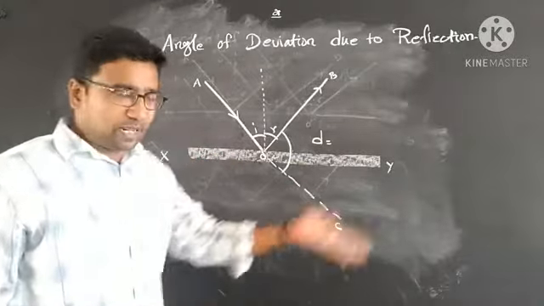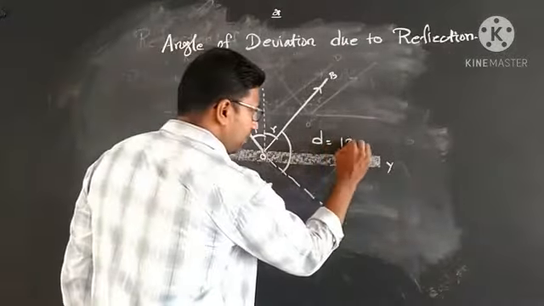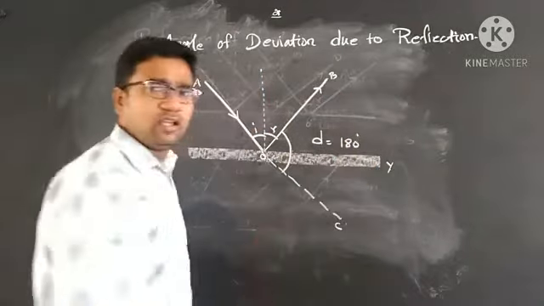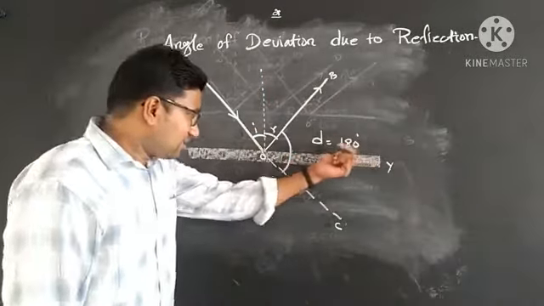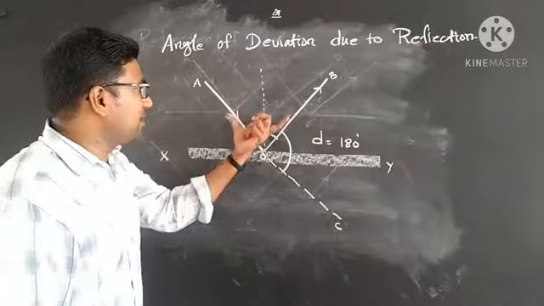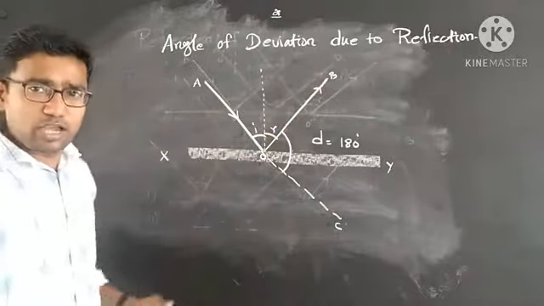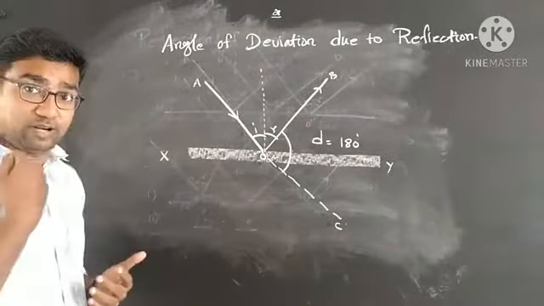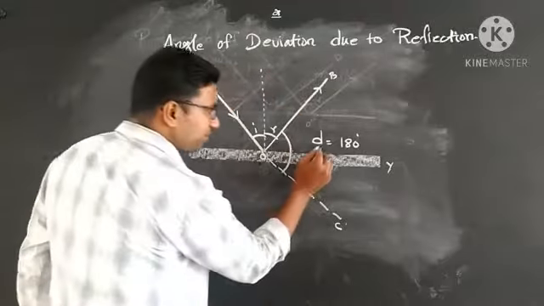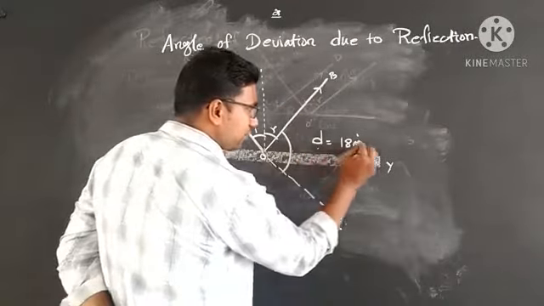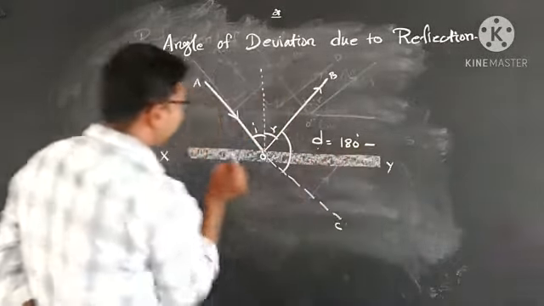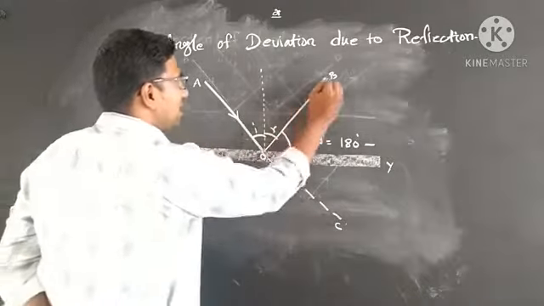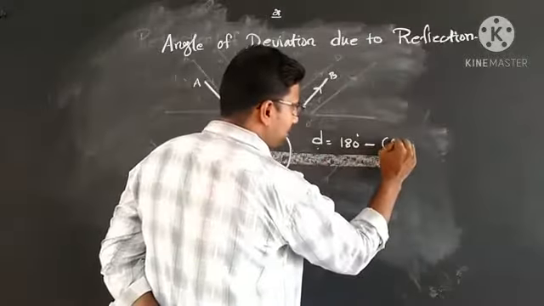The angle of a straight line is 180 degrees, so I subtract to find the angle of deviation: D is equal to 180 minus (I plus R).